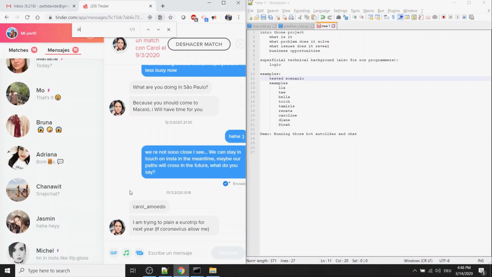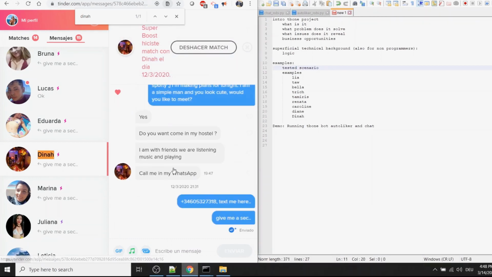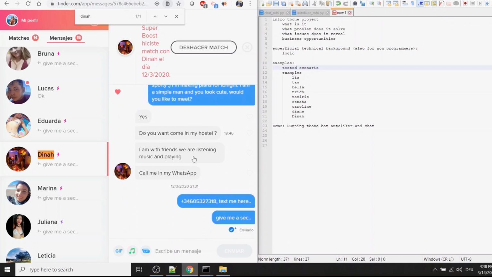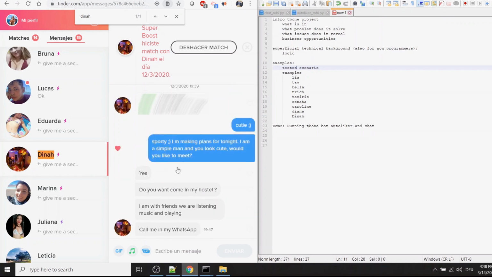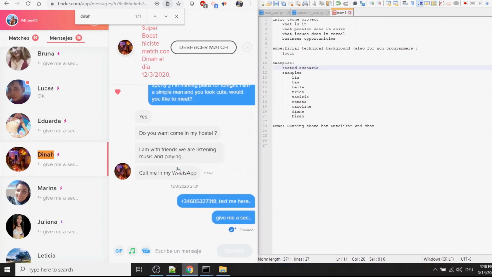Do you know? Is this one, for example? Yeah, this is an example. So, she sends a WhatsApp, I'm making plans, do you want to come to my hostel, whatever? And because she said, call me on WhatsApp, the messenger checked WhatsApp and said my WhatsApp, basically. And she sent me a WhatsApp. Pretty crazy. It's interesting how it works.